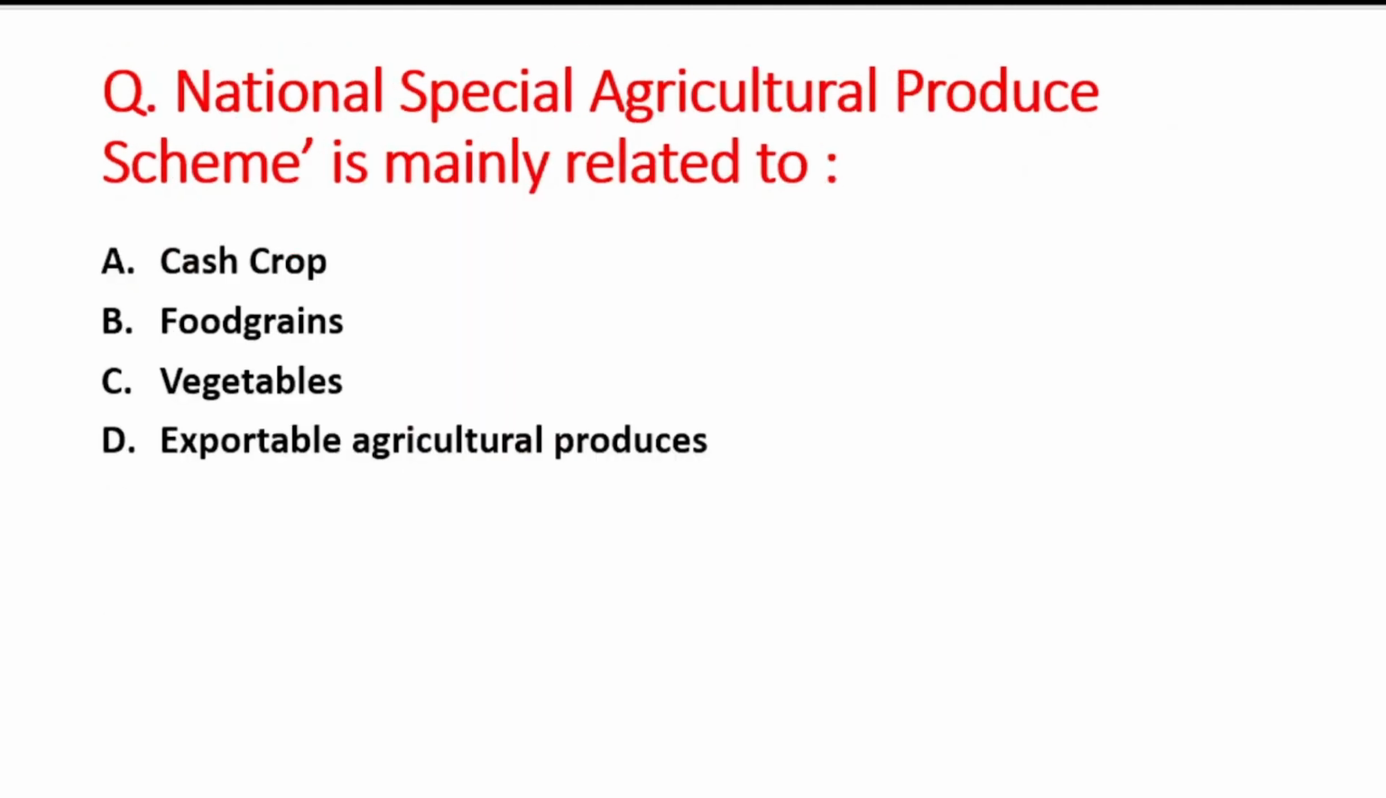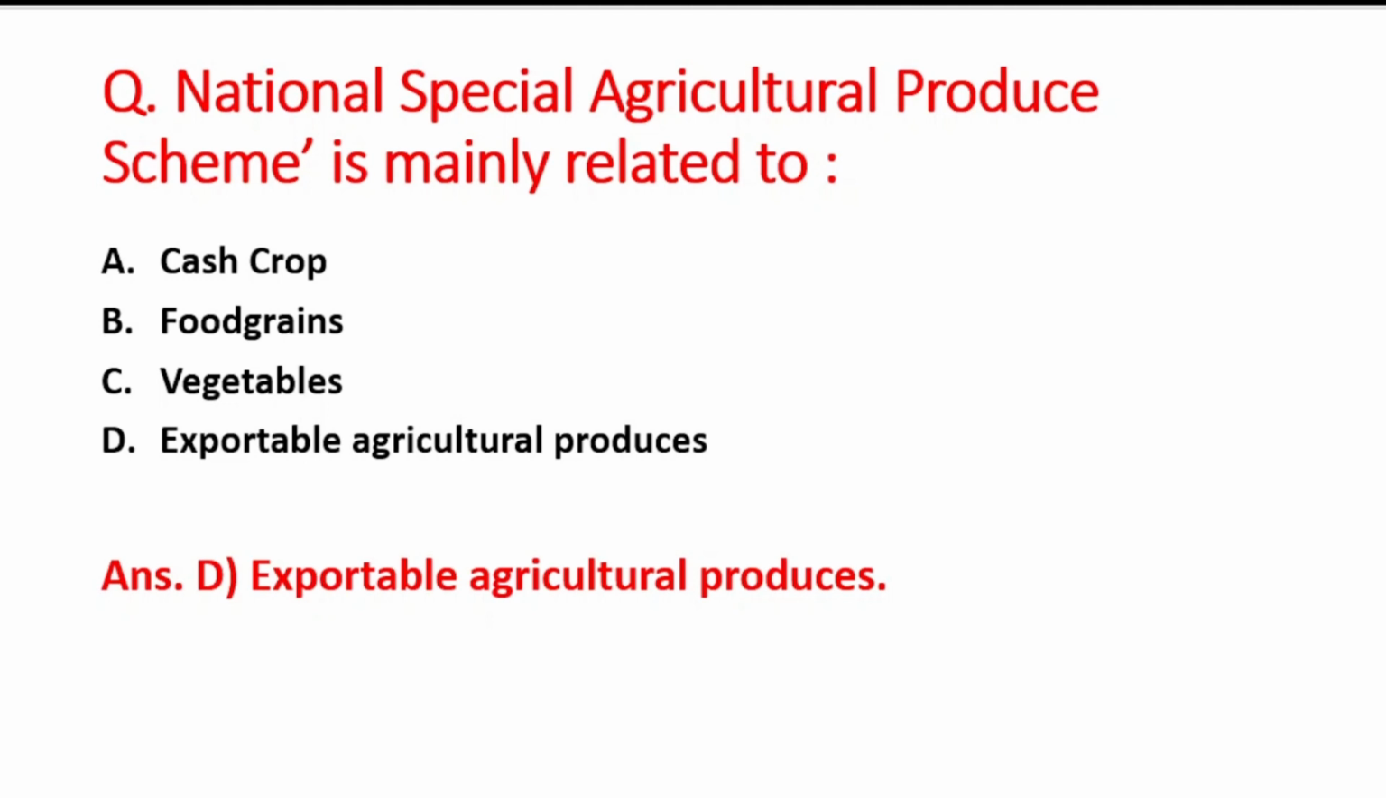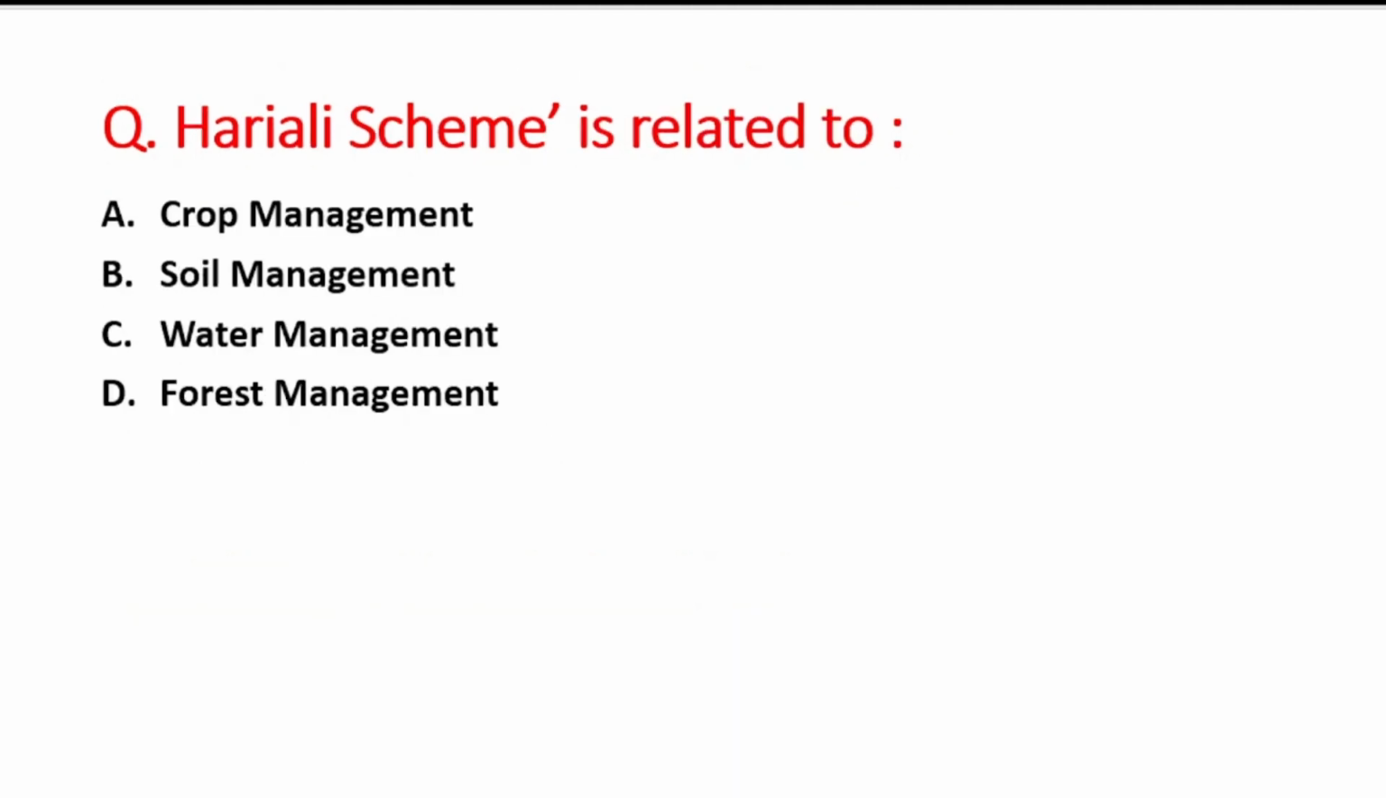Next question is National Special Agriculture Produce Scheme is mainly related to. A option is cash crop, B is food grains, C option is vegetables, and D option is exportable agricultural produce. So right answer is option D, that is exportable agricultural produce. Next question is Haryali scheme is related to. A option is crop management, B is soil management, C option is water management, and D option is forest management. So right answer is option C, that is water management.